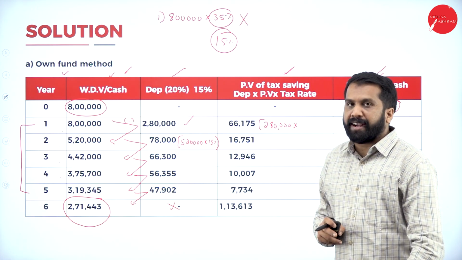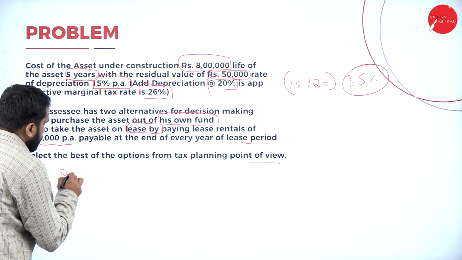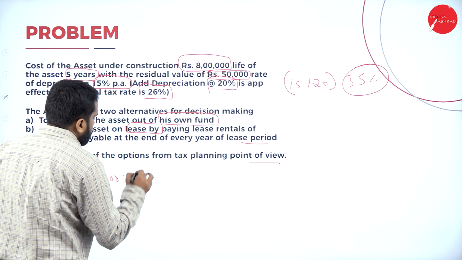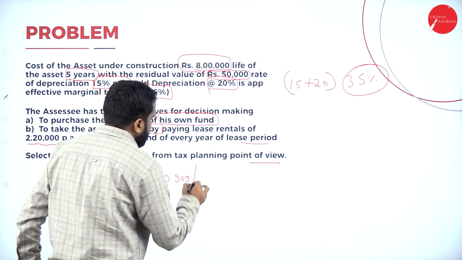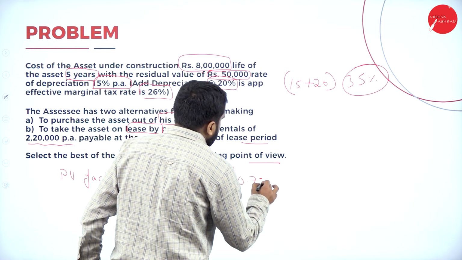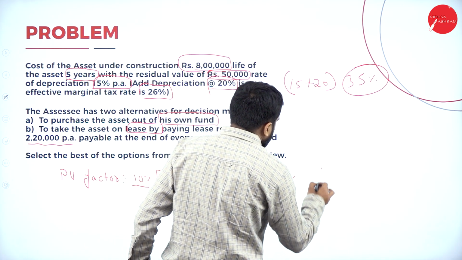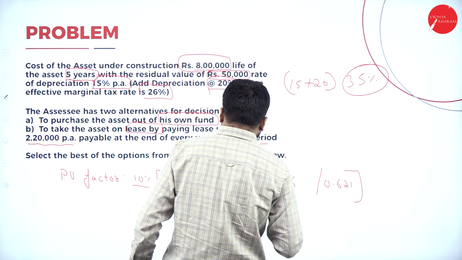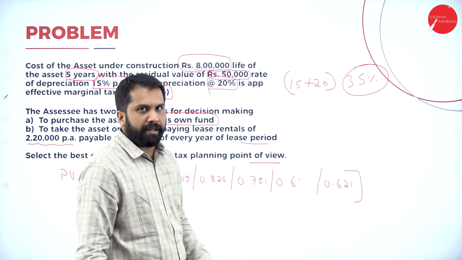Yes, the PV factor is 10%. What is the PV factor? I'll add one more. PV factor is 10%, so how much will it be? 0.909, 0.826, 0.751, 0.6... I'll check how much it is. 0.621. So it will be like 0.682 something it will come. I'll calculate and let you know.